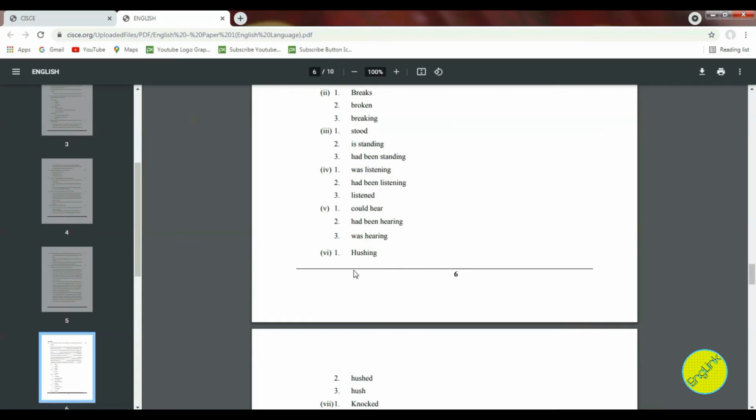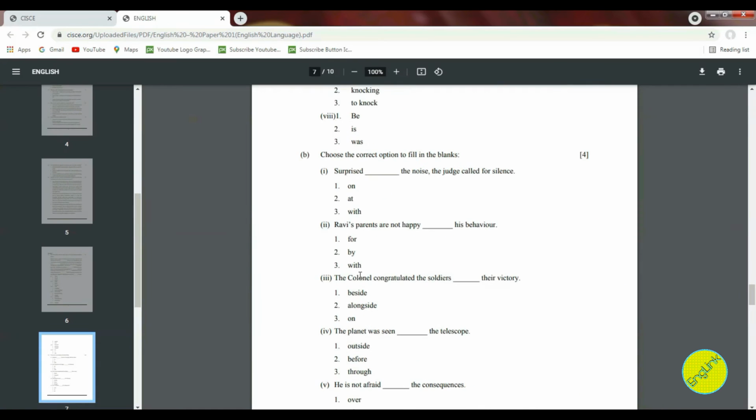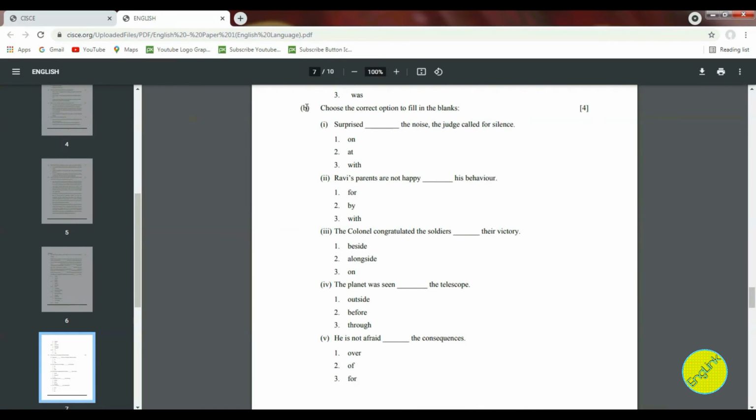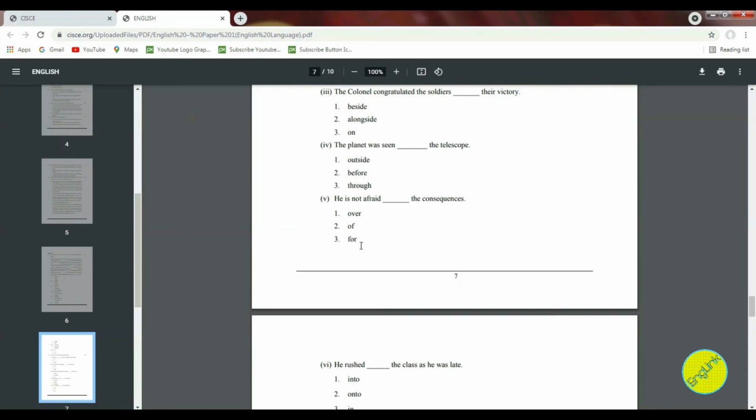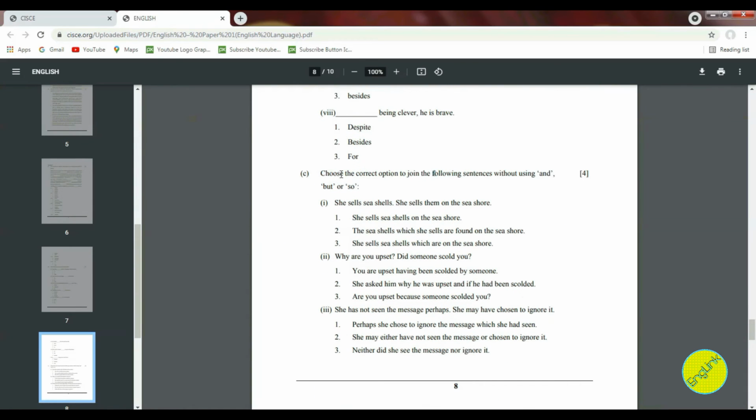Now coming to B, this one is based on your prepositions, where you will have to choose the correct option to fill in the blanks. Surprise dash the noise, the judge called for silence. On, at or with. Choose the correct one. This one is of 4 marks, and in total you are getting 8 questions.